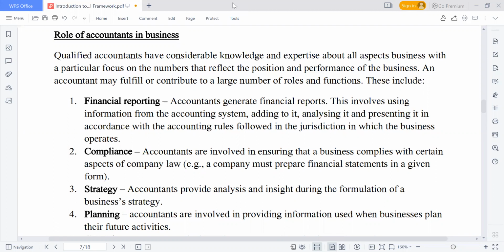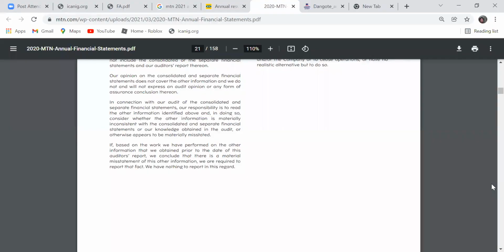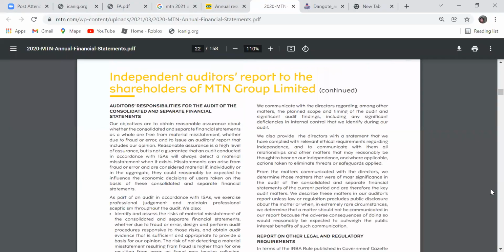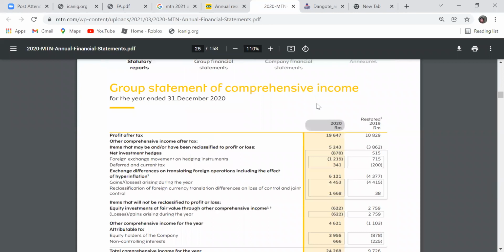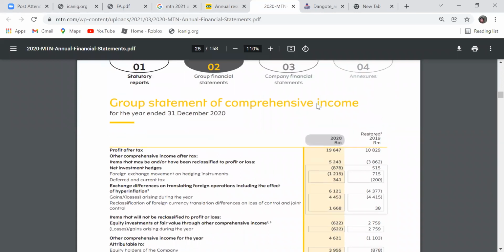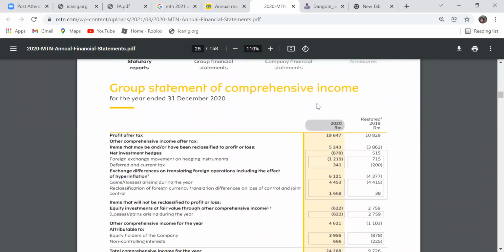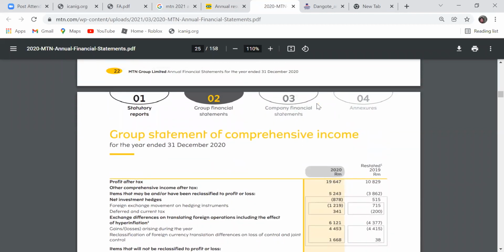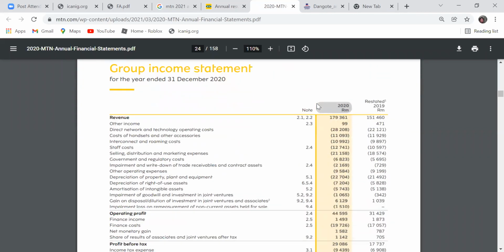So we also have compliance. Accountants are involved in ensuring that businesses comply with certain aspects of company law. A company must prepare financial statements in a given form. Look at this annual report now. This is how we prepare financial statements. We prepare financial statements on a comparative basis, in terms of showing last year and also this year.